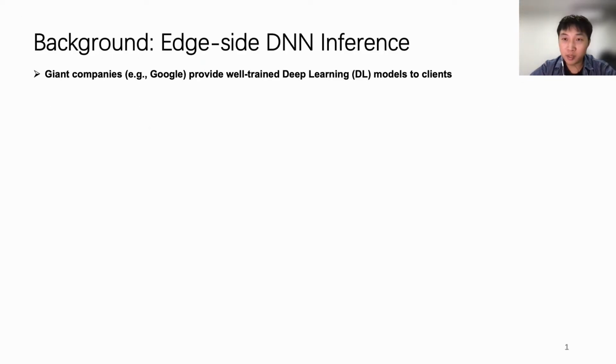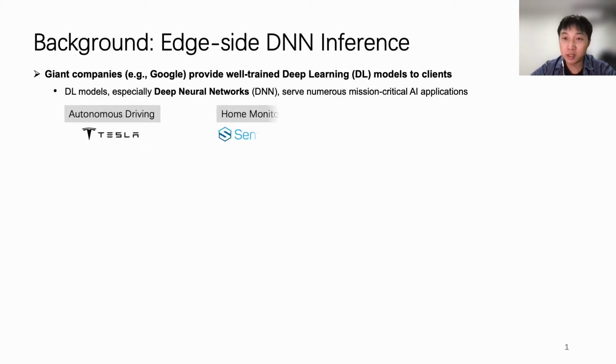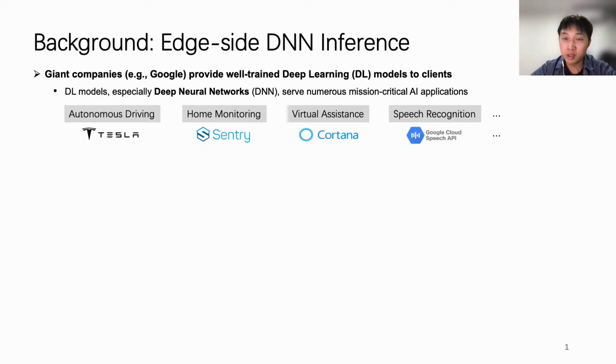Nowadays, giant companies like Google provide well-trained deep learning models to clients. Deep learning models, especially deep neural networks, serve numerous mission-critical AI applications in our daily life, such as autonomous driving, home monitoring, virtual assistants, and speech recognition. To obtain accurate models, giant companies must pay substantial training effort to collect private training datasets, tune hyperparameters, and afford a huge amount of expensive training resources. Hence, well-trained DNN models are intellectual properties, which are private.